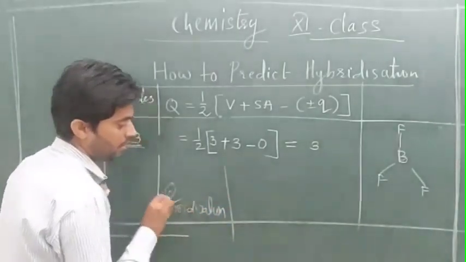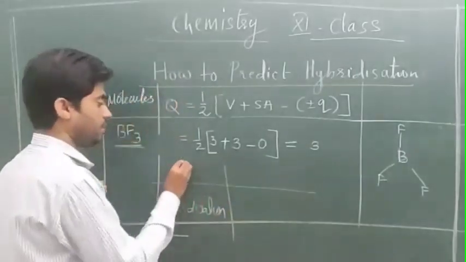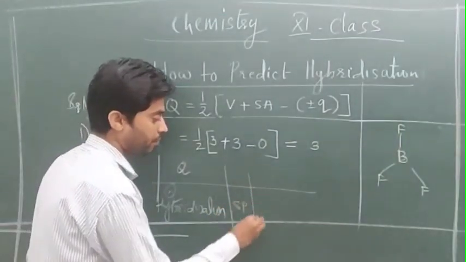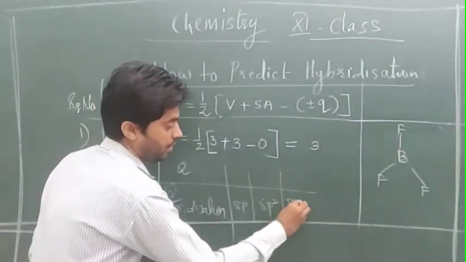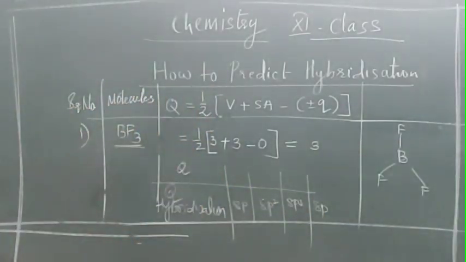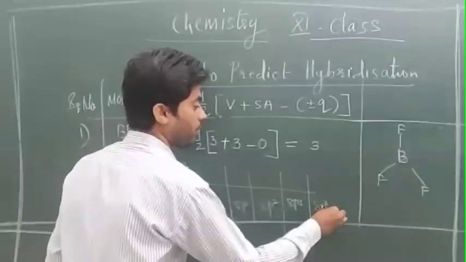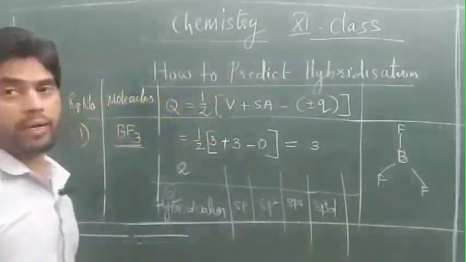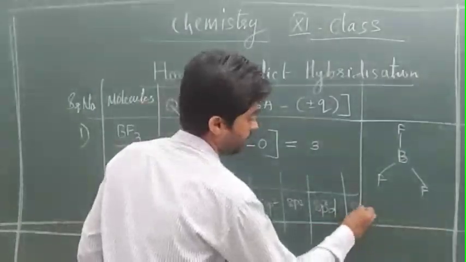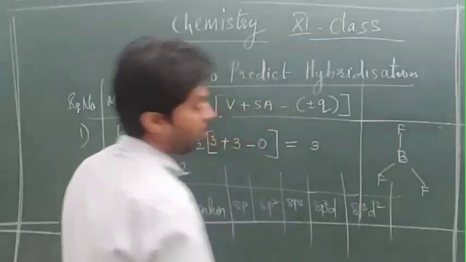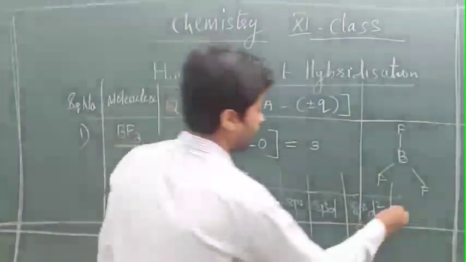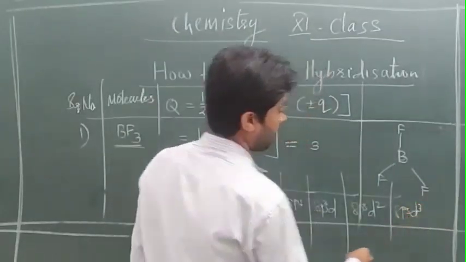What kinds of hybridization do we have? sp, sp2, sp3, then sp3d, sp3d2, and we can go further to sp3d3 as well.